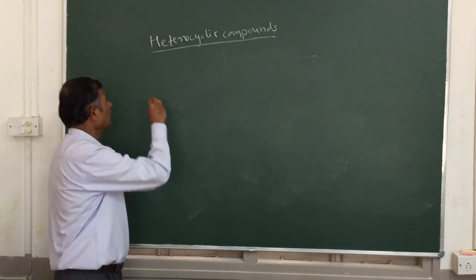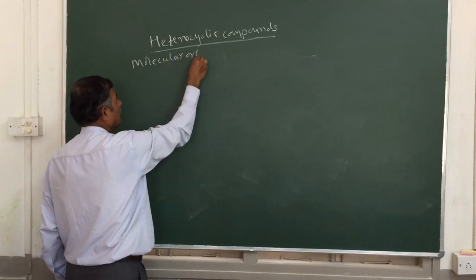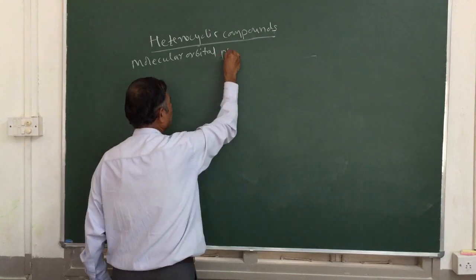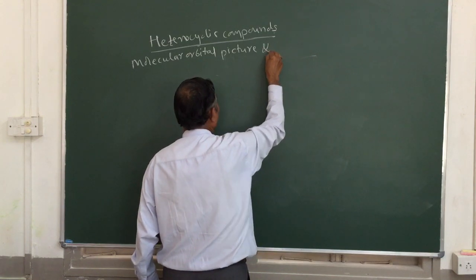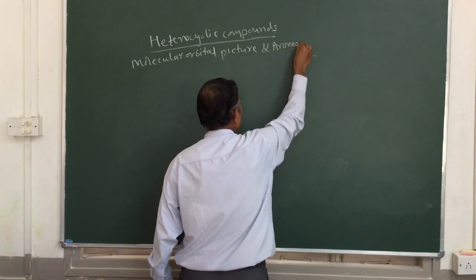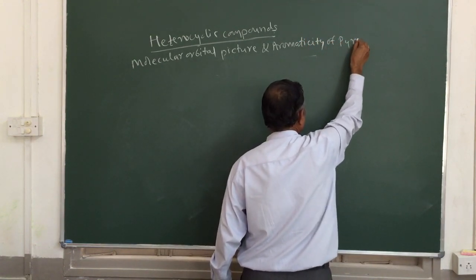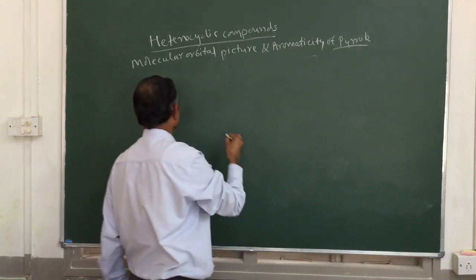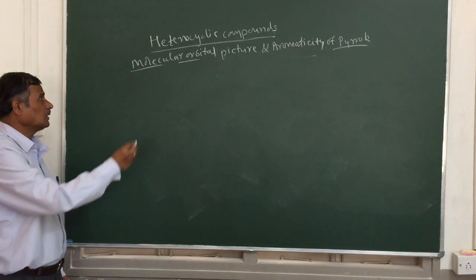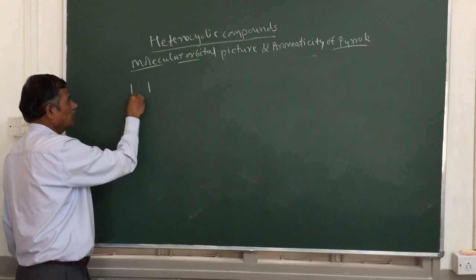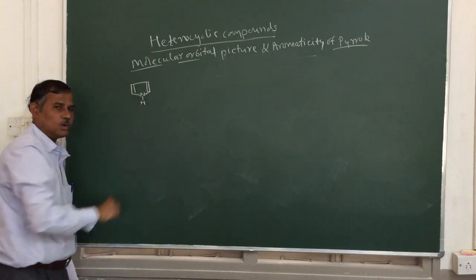That is the molecular orbital picture, the MO picture, and aromaticity. First we study pyrrole, that is, the molecular orbital picture and the aromaticity of pyrrole. As you already know, pyrrole is a 5-membered heterocyclic ring system containing nitrogen as a heteroatom.